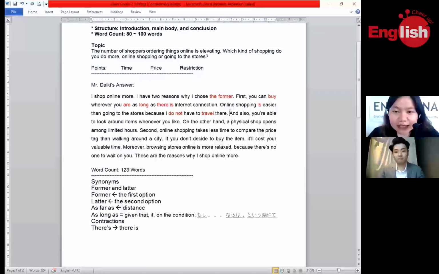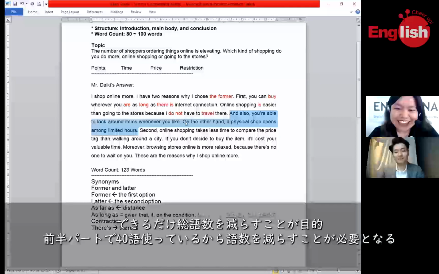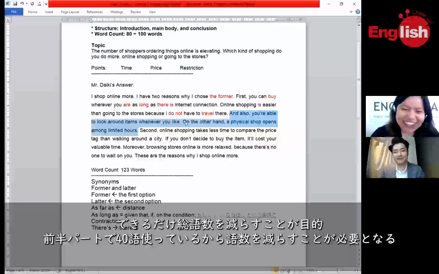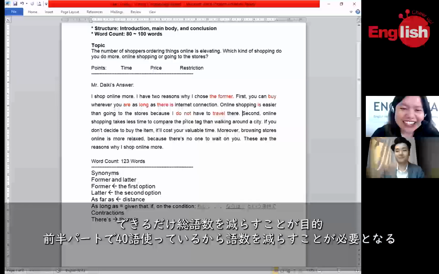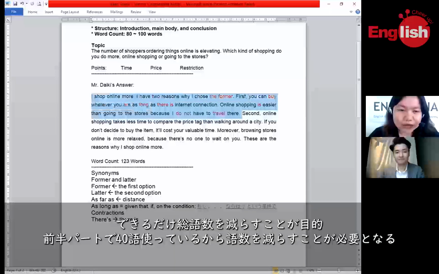Now, these two sentences are very good additions to your first point. But like what I said earlier, our objective is to reduce the number of words that we have. So, as much as I would like to keep this, I'd have to delete this one. I checked your first portion.